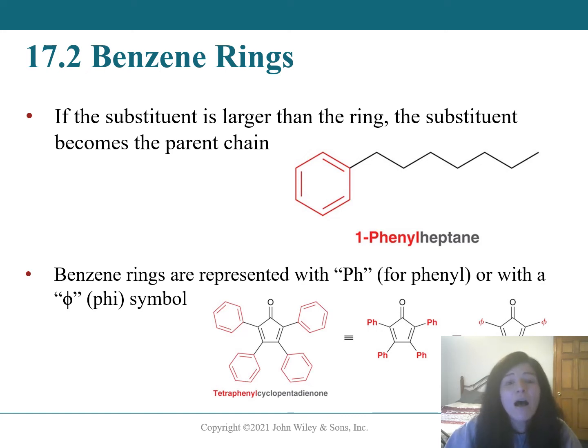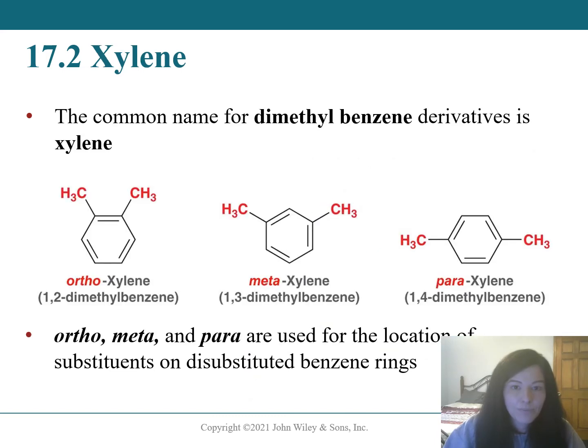Now, in very complex molecules where you have a lot of different benzene rings, usually they are just not drawn out. They're usually abbreviated either with the letters Ph or with a psi type symbol rather than having to draw them all out. You will see that in organic chemistry too, so be aware of that. When you see a large P with a little h drawn next to it, that is the shorthand for a phenyl group.